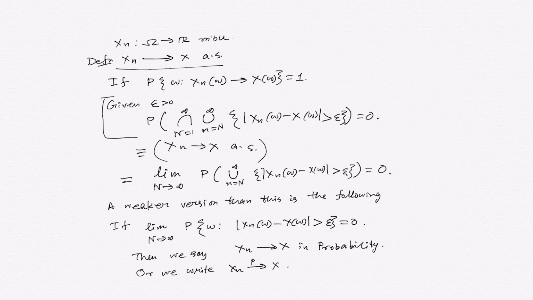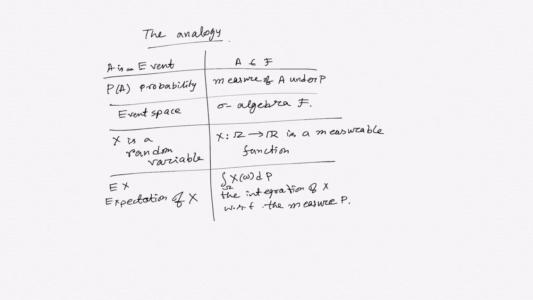Next we introduce the integration of a measurable function. That would give us the expectation, correct? Because in this table we have clarified that if I have a measurable function x and a measure P, then integrating gives the expectation of x. So what do we mean by integration? For integration theory we should first start with the simplest possible function, which we call a simple function. What is that?